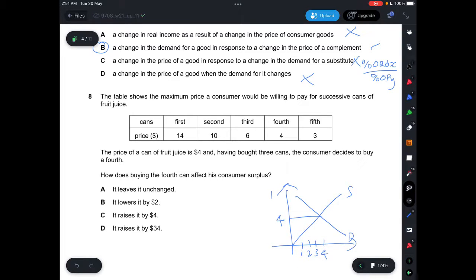Yep, so that will be 14. And then there's a decrease, and then decrease, and then decrease. So the consumer surplus is still the same, because there's no shift in the demand curve, and the demand curve remains the same. So after buying a 4th can, the consumer surplus is still the same. So it's just a movement below. So that means that the consumer surplus is unchanged. All right, so I'll say it's A.